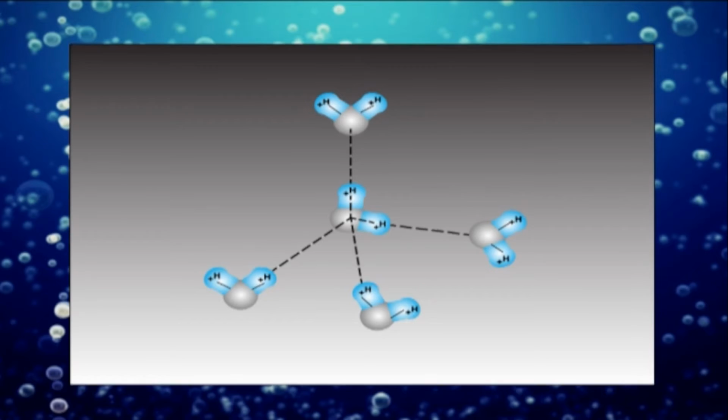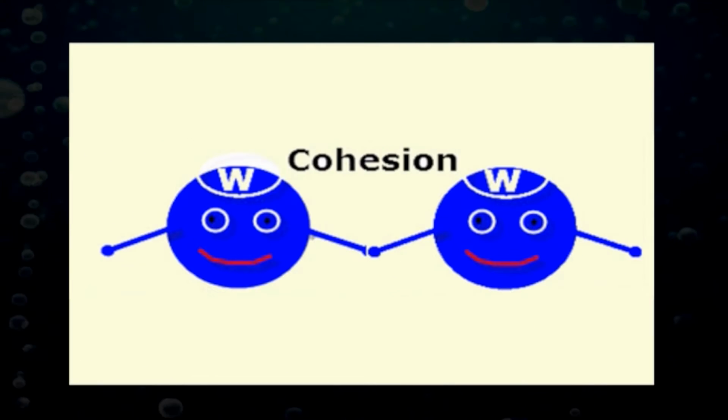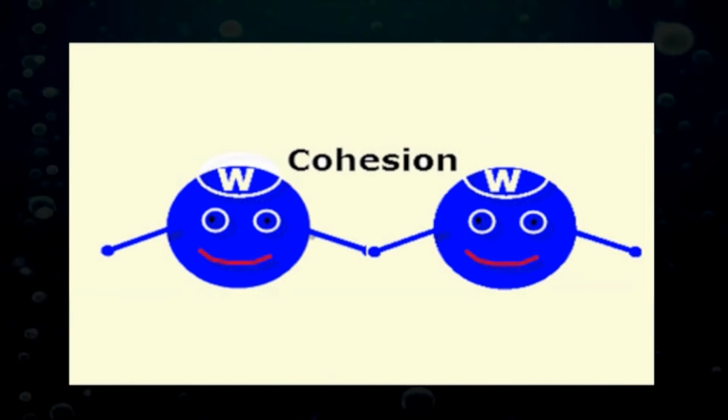Cohesive and adhesive forces. The extensive hydrogen bonding in water also gives rise to the property known as cohesion, which means the mutual attraction between molecules. Water is the most cohesive among the non-metallic liquids.